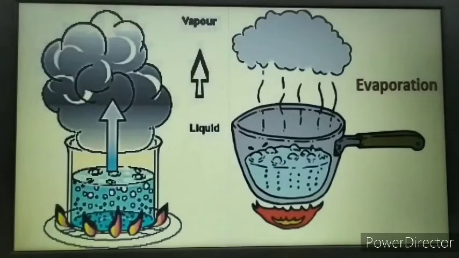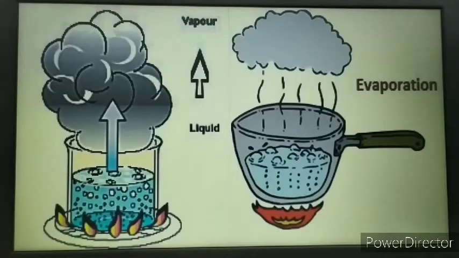Well, this is a very common method which we use in our house also. When we boil water, or when we are making tea, we keep water in the container and we heat it. And when we heat it, slowly it changes into vapor form. Just taking liquid, it will evaporate completely if we are continuously heating it.